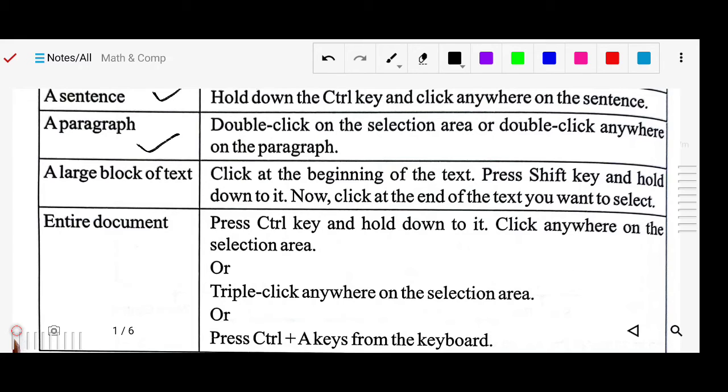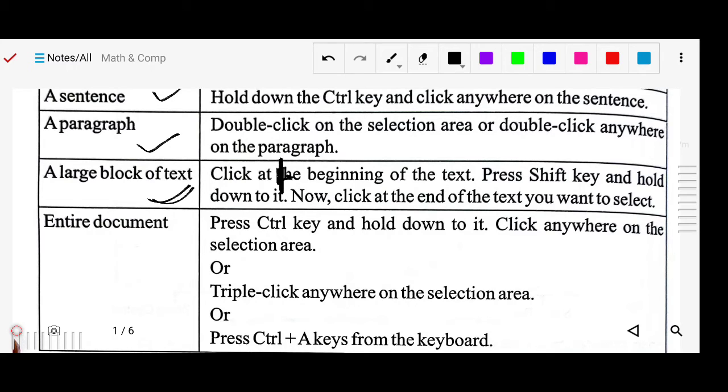Now click the end of the text area where you want to select. This method is applicable for all. Suppose you want to select text from here, so simply bring your mouse cursor first here. Got it? Then you have to press which key? The Shift key, and hold on.